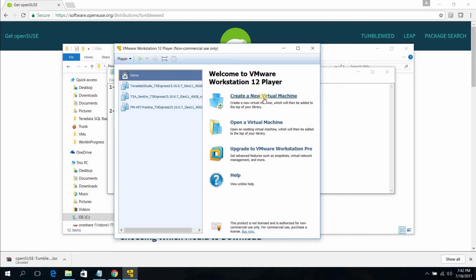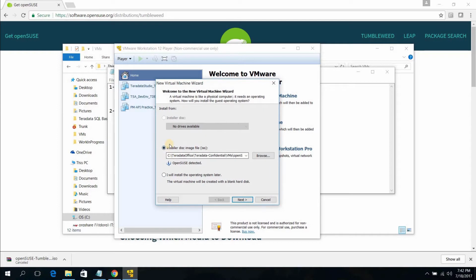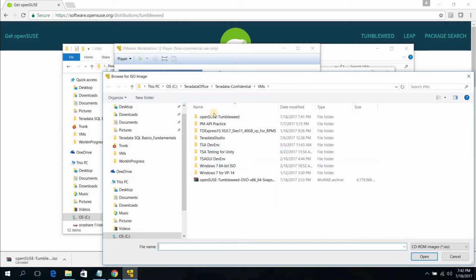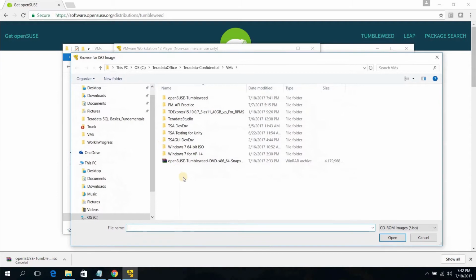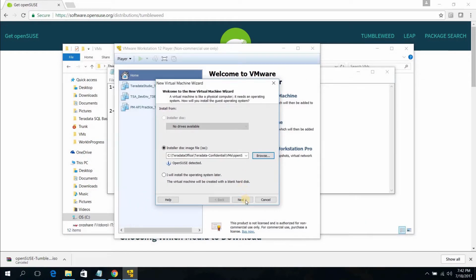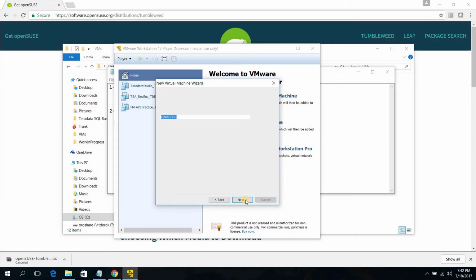So now click here, create a new virtual machine. After that, make sure that you've selected this installer disk image file. Now click this browse button and navigate to the location where we've placed your ISO image. So this is my ISO image. So let's just select this and hit this open. Now click next.